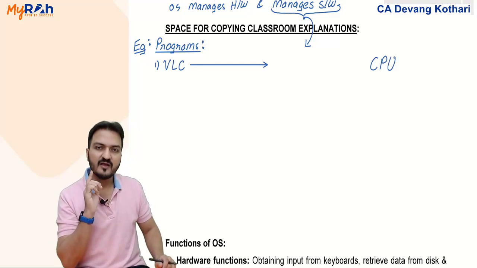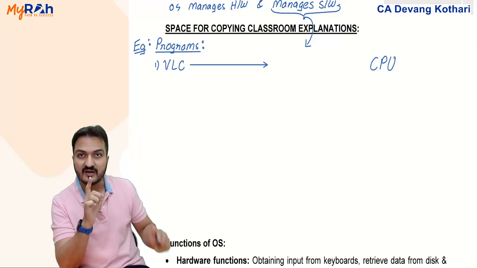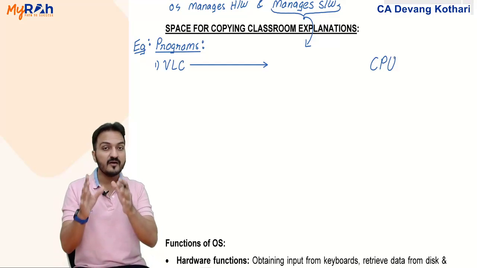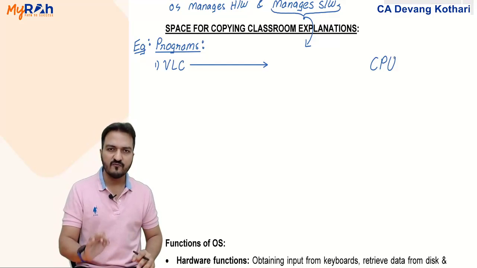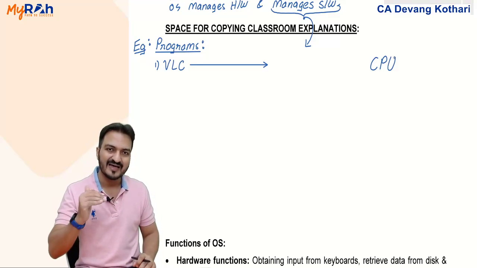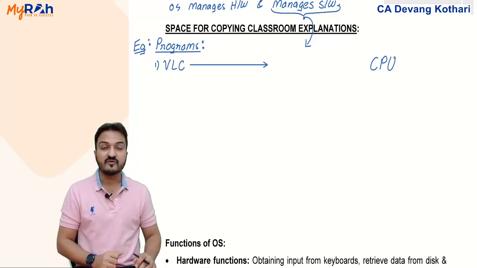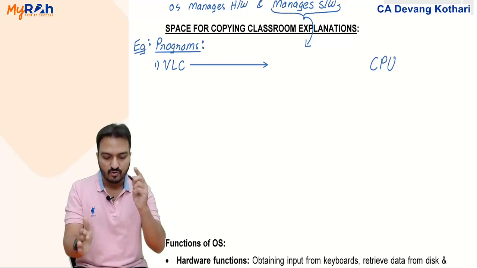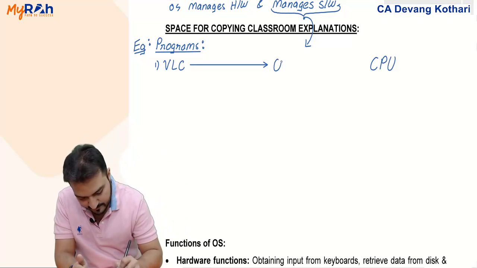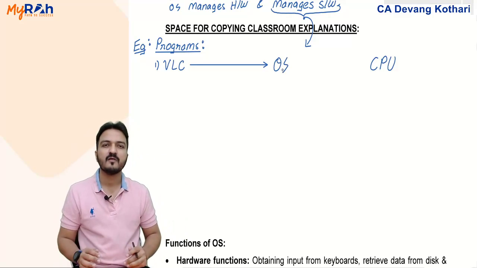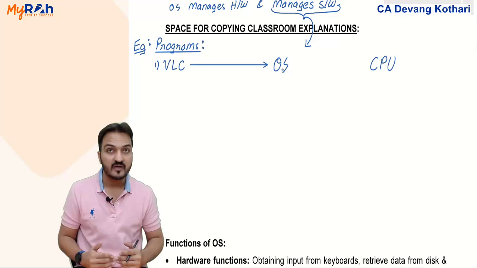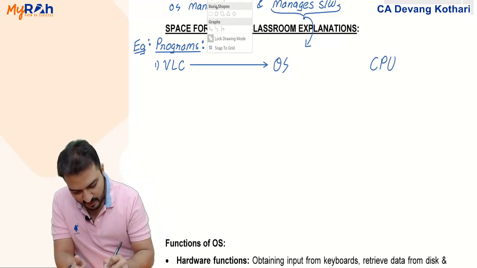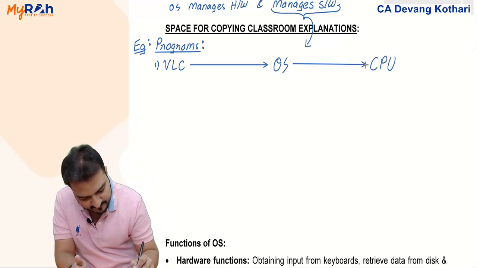But you know, in any computer, when any program has to give instruction to the CPU, an individual program can never give instruction to the CPU directly. There will always come in between something. In between the program and the CPU comes one guy called the operating system. So VLC player will give instruction to the operating system. The operating system will pass on that instruction to the CPU.